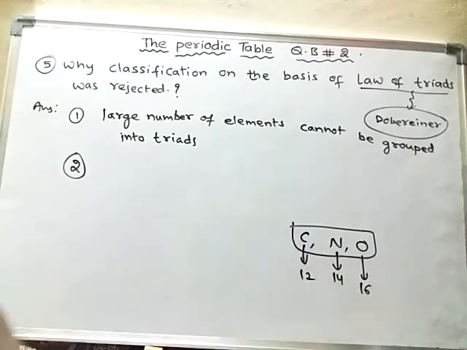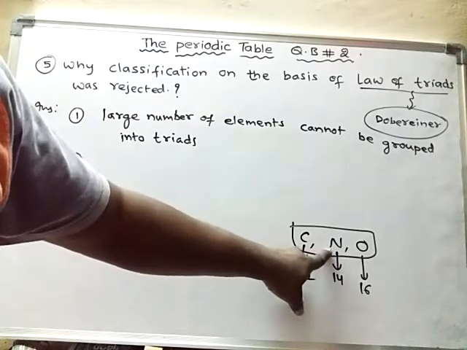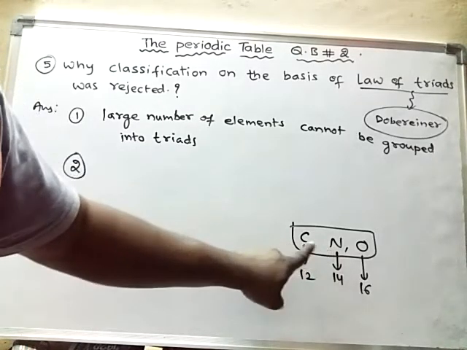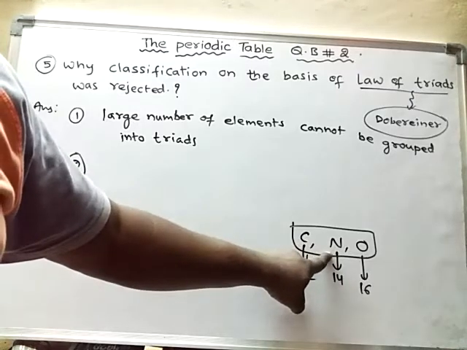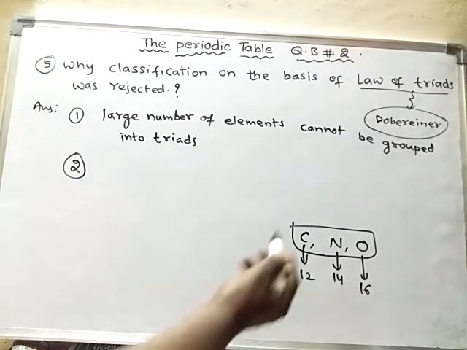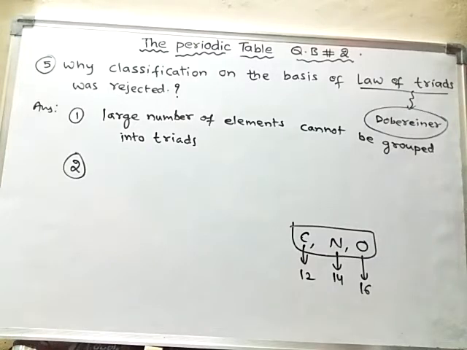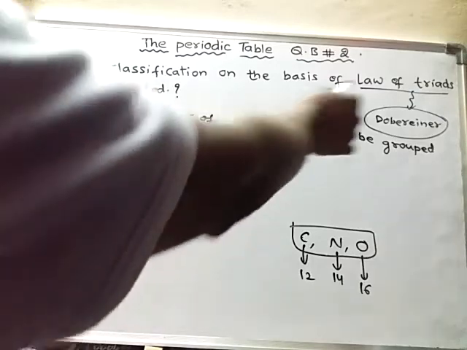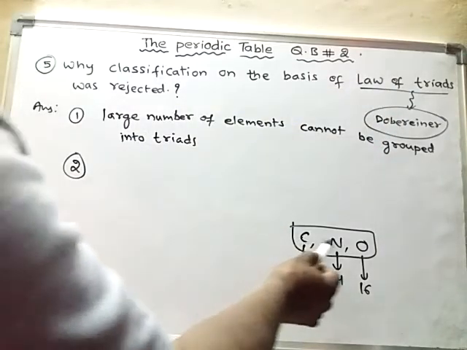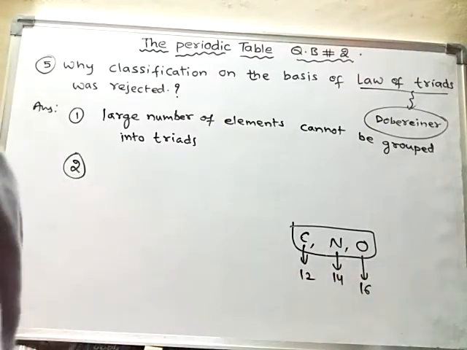They are not similar in their chemical properties. The properties shown by carbon are entirely different from the properties shown by nitrogen, and the properties of these two elements are entirely different from the properties of oxygen. But he made these three elements a triad, though they do not have similar properties.